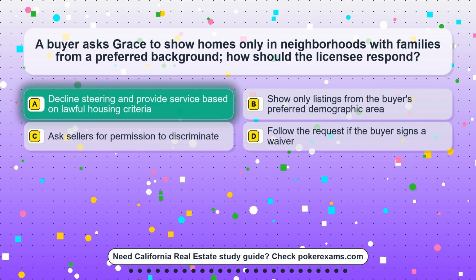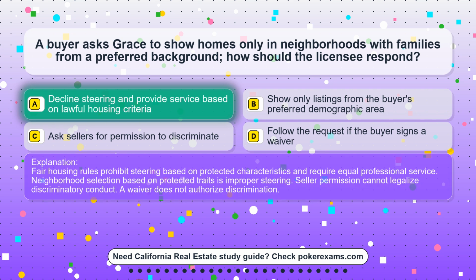The correct answer is option A. Decline steering and provide service based on lawful housing criteria. Fair housing rules prohibit steering based on protected characteristics and require equal professional service. Neighborhood selection based on protected traits is improper steering. Seller permission cannot legalize discriminatory conduct. A waiver does not authorize discrimination.